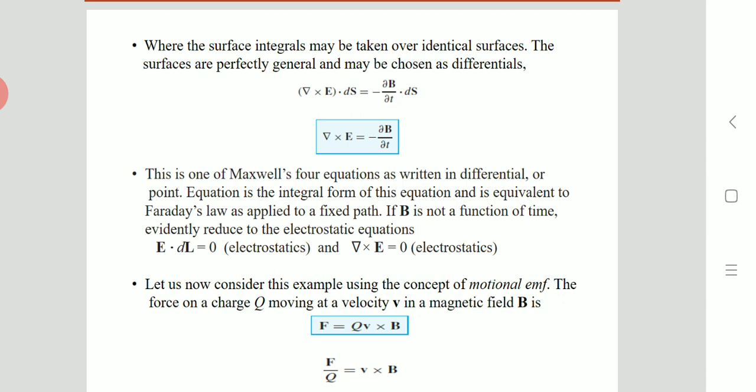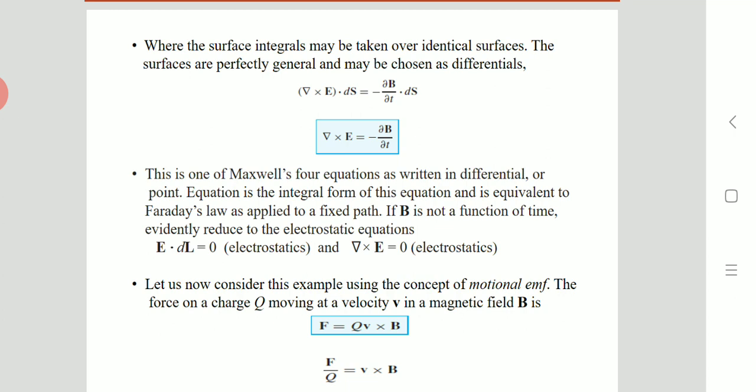That is, previously you have seen in the integral form, E dot dl is equal to 0, that is electrostatics, and del cross E is equal to 0, that is also for electrostatics. So one is the point form of Maxwell's equation, and one is the integral form of Maxwell's equation.